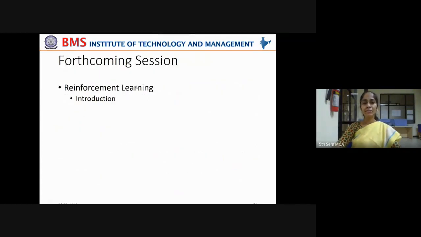Now, in the next class, we are going to cover reinforcement learning. Reinforcement learning is like a child learning to walk. Based on the experience he encounters, he will modify his understanding about taking a step forward. Right? He is reinforced to learn by the surrounding environment. Say if you touch a hot cup, you will feel that sensation immediately. You'll take your hand back, right? How did you get that sensation?